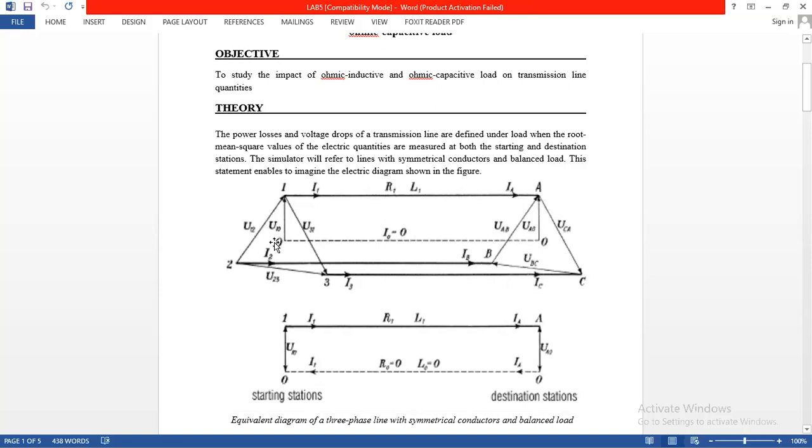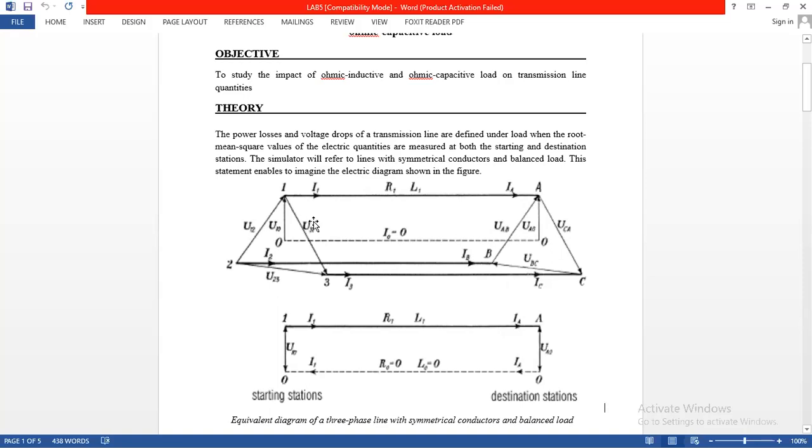At the starting end of the transmission line, there are three conductors which are red, yellow, and blue, and we can name the conductors 1, 2, 3, or L1, L2, and L3. Another part of the representation tags the conductors which carry currents I1, I2, and I3. Meanwhile, the potential between these two conductors is represented by U instead of V.